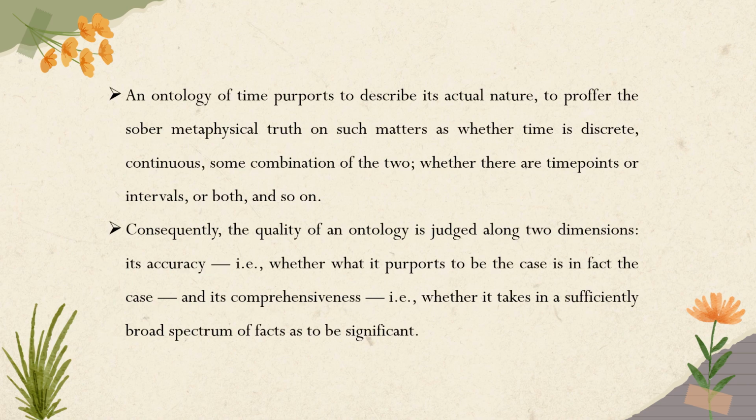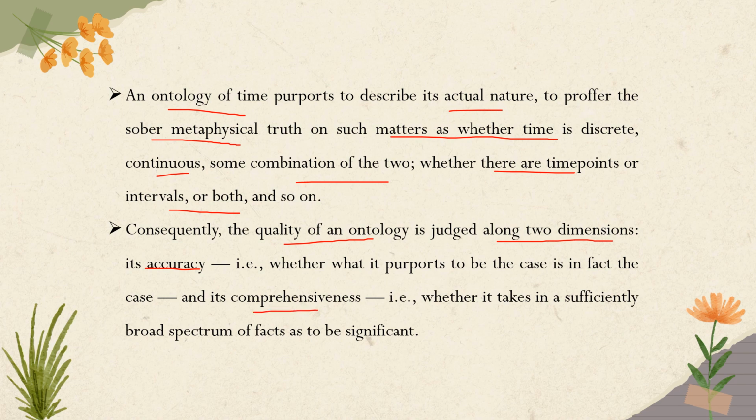An ontology of time purports to describe its actual nature, to proffer the metaphysical truth on matters, whether time is discrete, continuous, some combination, whether there are time points or intervals or both. Consequently, the quality of ontology is judged along two dimensions: its accuracy, that is, whether what it purports to be the case is in fact the case, and its comprehensiveness, whether it takes in a sufficiently broad spectrum of facts to be significant.